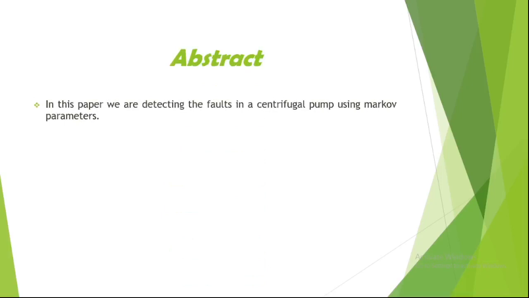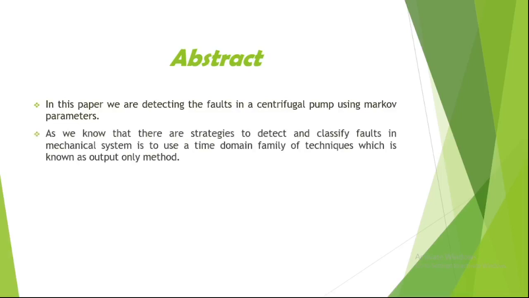In this paper, we are detecting the faults in a centrifugal pump using Markov parameters. As we know, one strategy to detect and classify faults in a mechanical system is to use a time domain family of techniques, which is known as the output-only method.